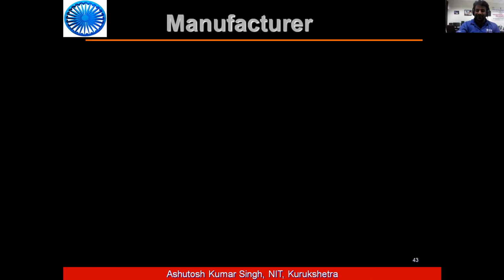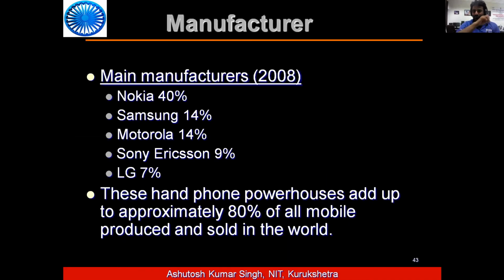So what was the market? You can see in 2008, just 12 years back, Nokia was having 40% share in the market, Samsung 14%, Motorola 14%, and the rest are like this. And these handphone powerhouses add up to approximately 80% of all mobiles produced and sold in the world. So these were very, very famous companies.